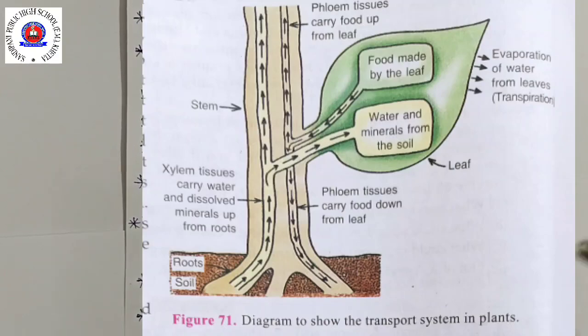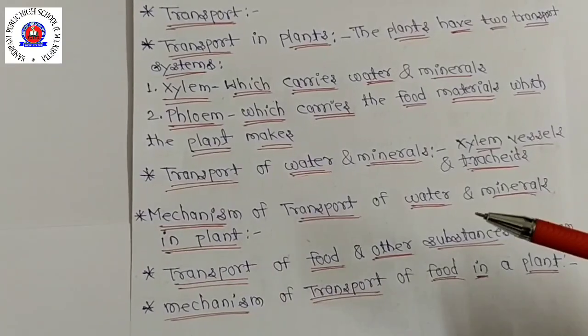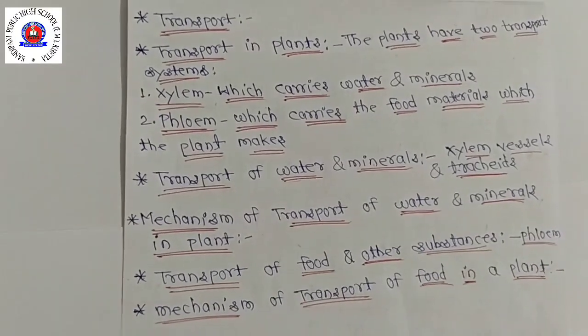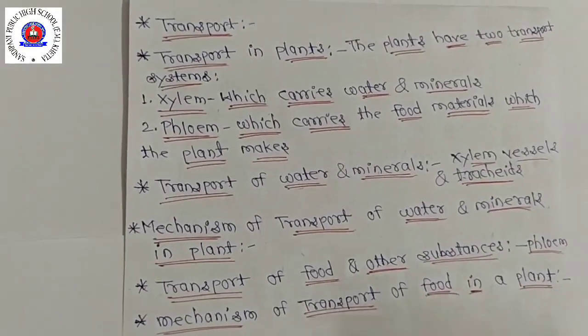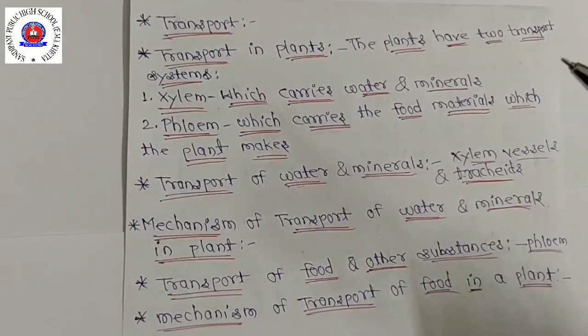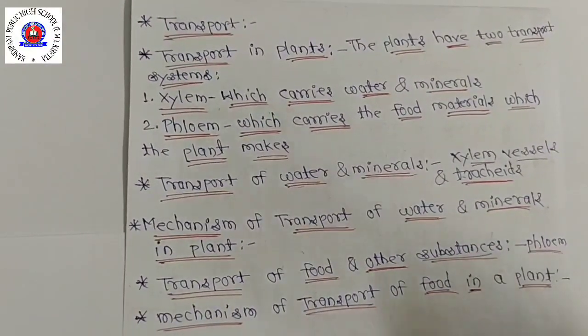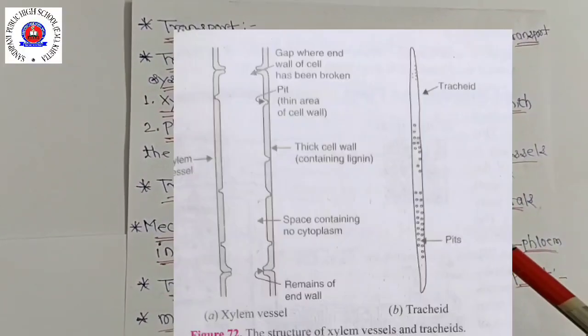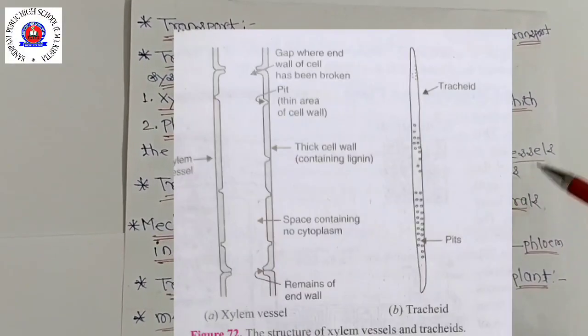Only about 1 to 2% of the water absorbed by the plant is used up by the plant in photosynthesis and other metabolic activities. So the rest of the water is lost as water vapor to the air through the transpiration process. Likewise, water and minerals flow through xylem vessels and tracheids.